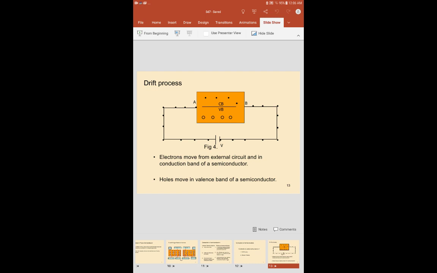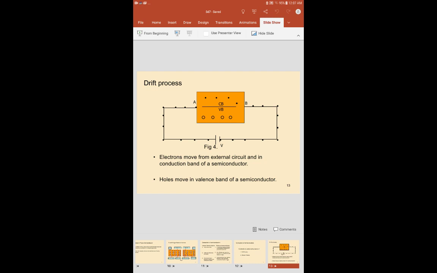By applying external voltage, that means that voltage is greater than the barrier potential, greater than the energy gap. The energy gap in semiconductors is about 1 electron volt. When we apply a voltage of 1.1 electron volt to semiconductors, the drift process takes place.